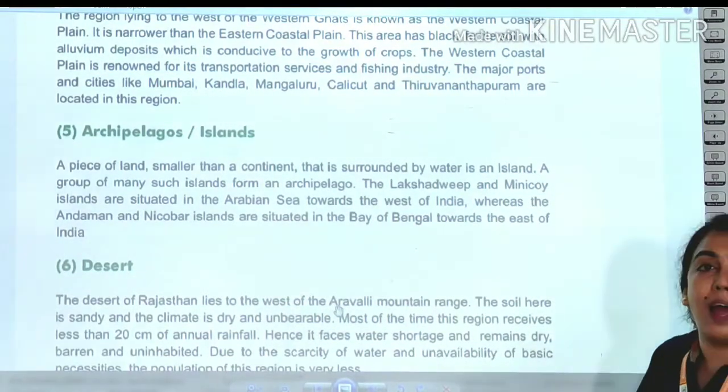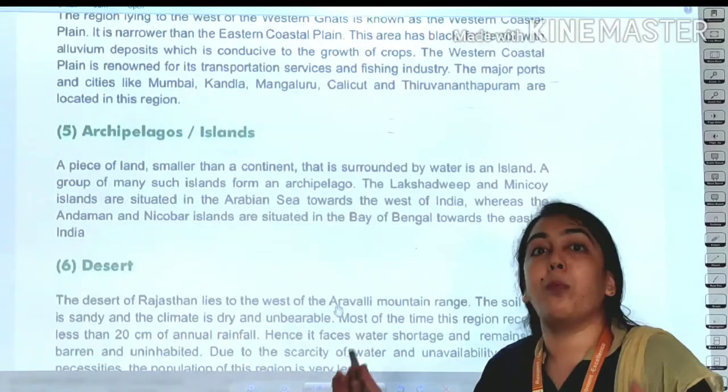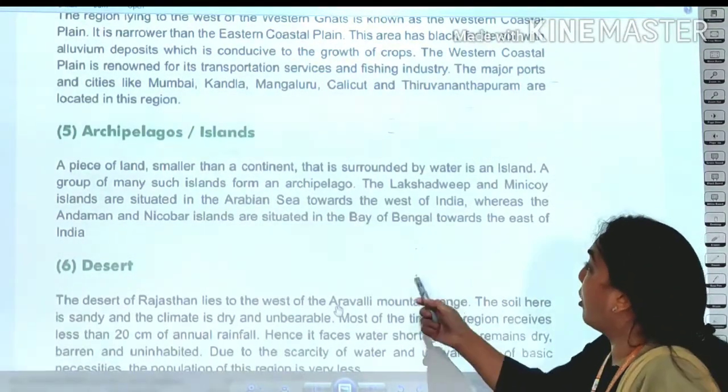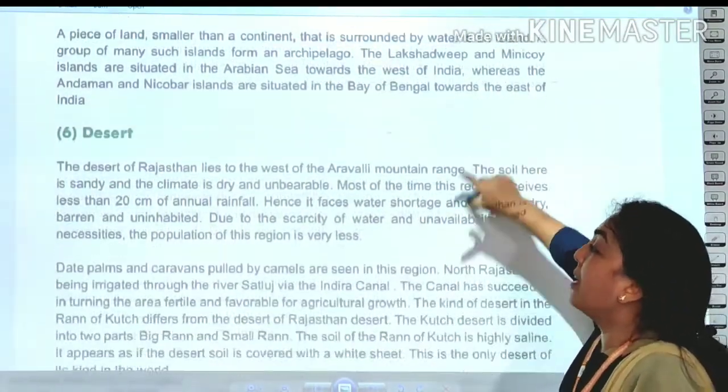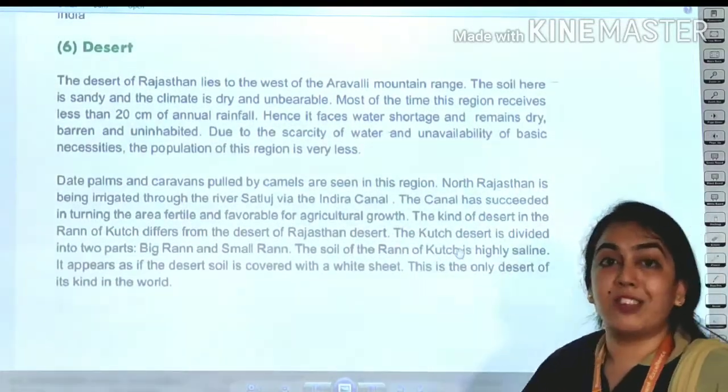Next, the Andaman and Nicobar Islands. It is also an archipelago, a group of many islands, and it is situated in the Bay of Bengal, east of India. Desert area, a very interesting topic.